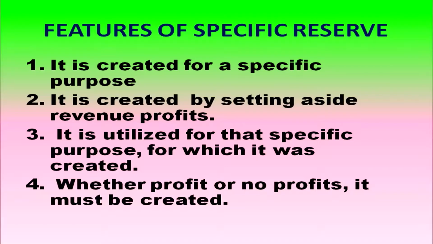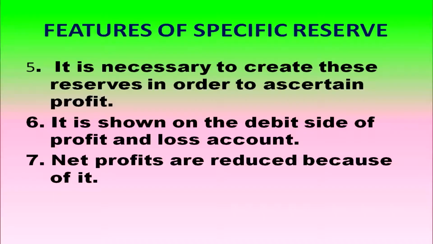So, specific reserve is created for a specific purpose, and it is created by setting aside revenue profits. Specific reserve is utilized for that specific purpose for which it is created, whether there is any profit or there is no profit. Specific reserve must be created. It is necessary to create specific reserve in order to ascertain profit.